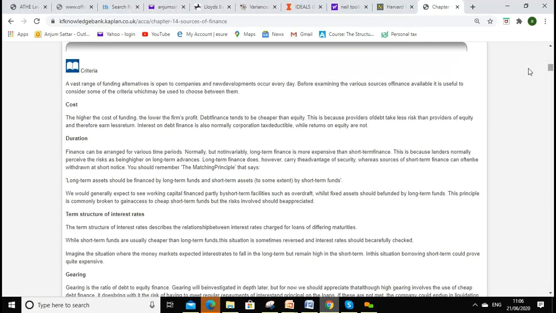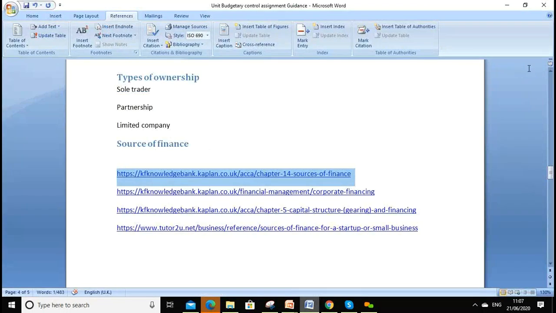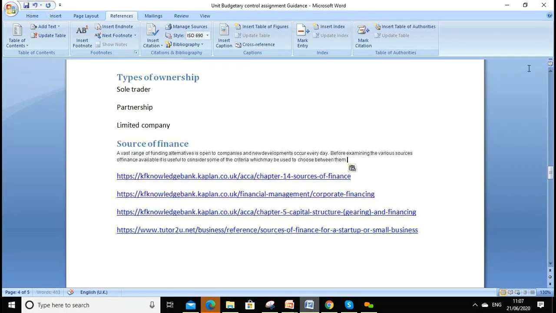So let's say I want to discuss the wide range of funding alternatives open to the company. So I want to copy this. Yes, this I need to rewrite in my own words. So let's see, I'm discussing sources of finance.